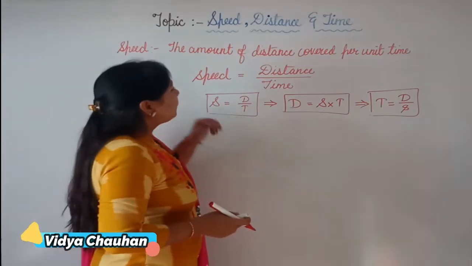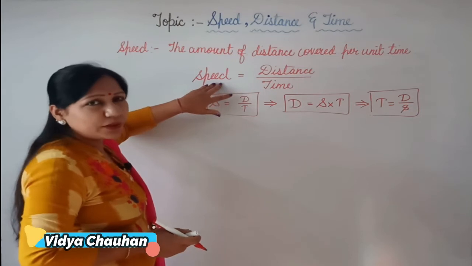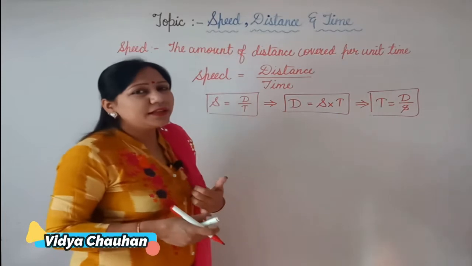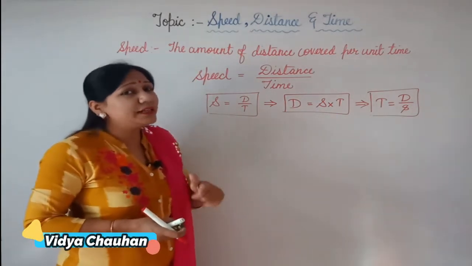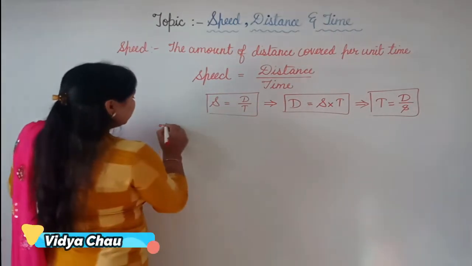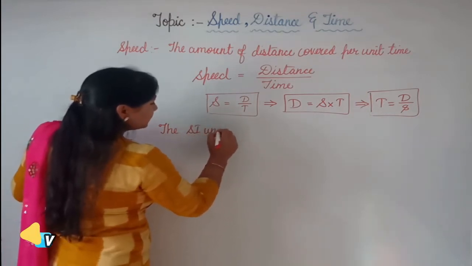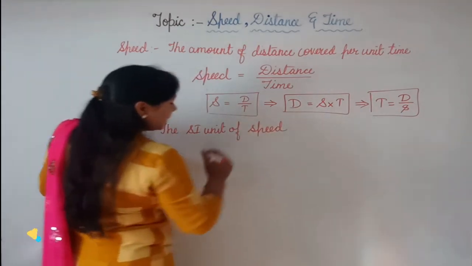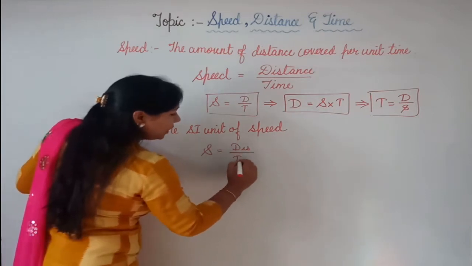Now, apart from this, if speed is a quantity, then there must be some unit for this quantity also. It's very obvious. If we measure distance, then it is in meter or kilometer. If we measure time, then it is in seconds, hours or minutes. So if we talk about the SI unit of speed, what is the formula? Distance upon time.